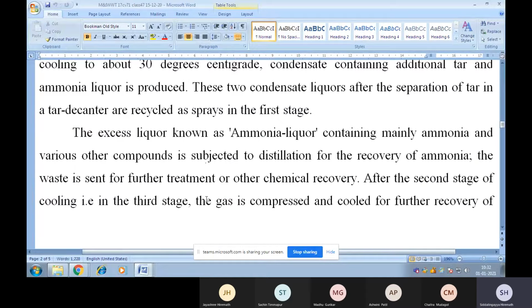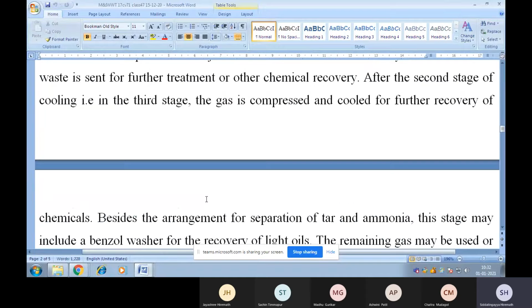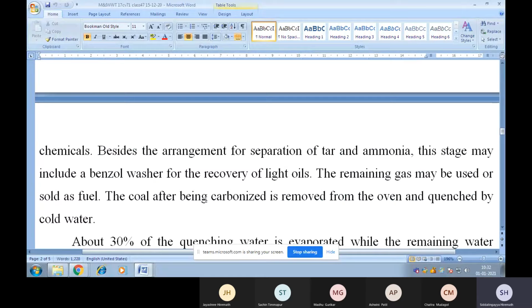After the second stage of cooling, that is the third stage, the gas is compressed and cooled for further recovery of chemicals. Besides the arrangement for separation of tar and ammonia, this stage may include benzol washers for recovery of light oils. The remaining gas may be sold as fuel.